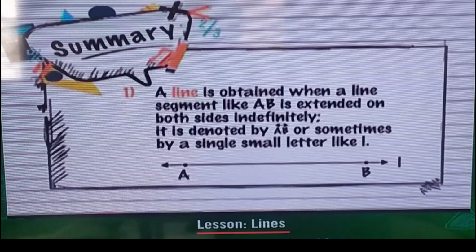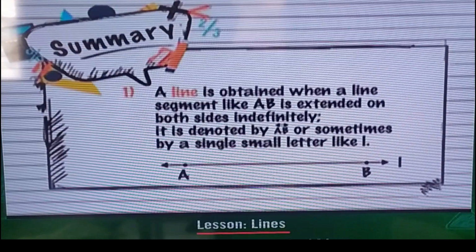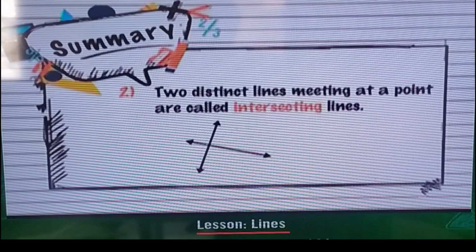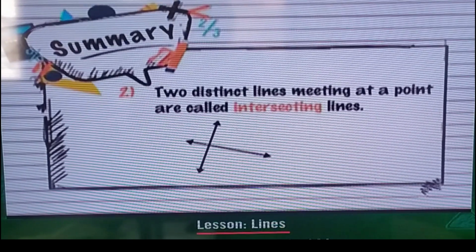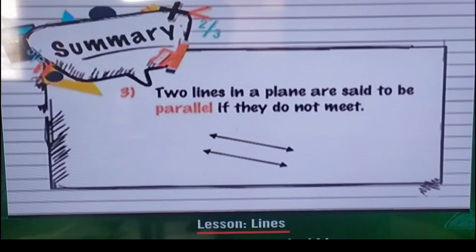It is denoted by line AB or sometimes by a single small letter like L. Two distinct lines meeting at a point are called intersecting lines. Two lines in a plane are said to be parallel if they do not meet.